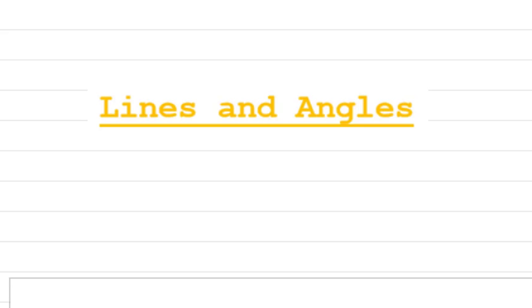Today I'll start this chapter, lines and angles. This chapter is very important because if you understand it, it becomes the easiest chapter, okay? And this chapter is going to come in your higher classes in 8 and 9 as well. So if you learn the basics, this chapter will be easy and interesting also. So let's start this chapter.